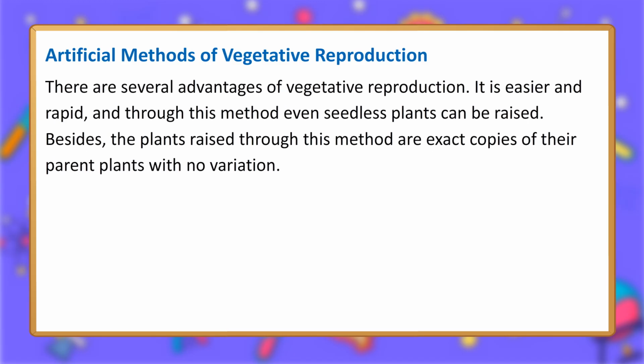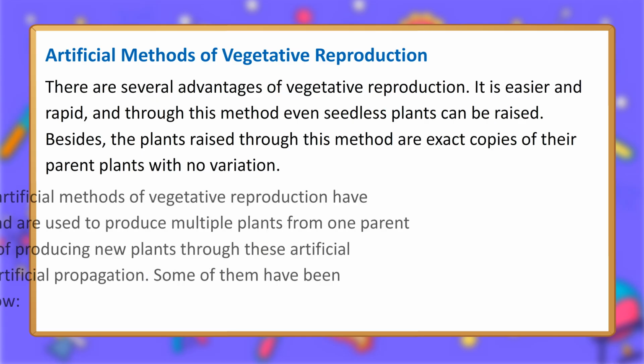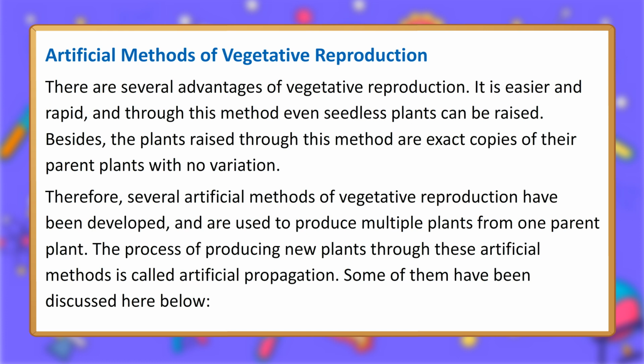There are several advantages of vegetative reproduction. It is easier and rapid, and through this method even seedless plants can be raised. Besides, the plants raised through this method are exact copies of their parent plants with no variation. Therefore, several artificial methods of vegetative reproduction have been developed, and are used to produce multiple plants from one parent plant. The process of producing new plants through these artificial methods is called artificial propagation. Some of them have been discussed here below.